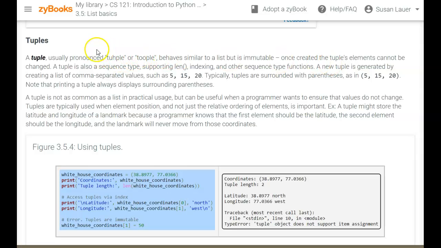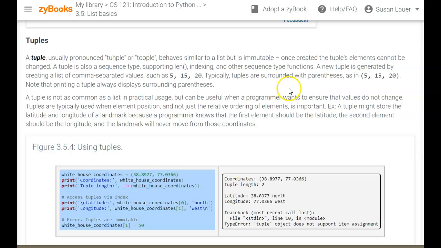A tuple is another kind of container. You put parentheses in it. You cannot change the elements of each one of the elements in a tuple. So if you have something you're putting in that you know is going to be that every single time, you could use a tuple. It is immutable. It does support the length, the indexing, and other sequence types of functions. You just can't replace any of its variables, so it's more like the string than the list.